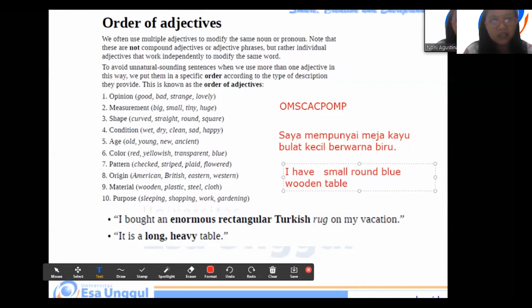Okay, so color after shape. So I have small, round, blue, wooden table. Okay, don't forget to put the article because it's only one table. So you can say in English, I have a small round blue wooden table. So small, the measurement, round, shape, blue, color, wooden, the material, and then the noun is table.